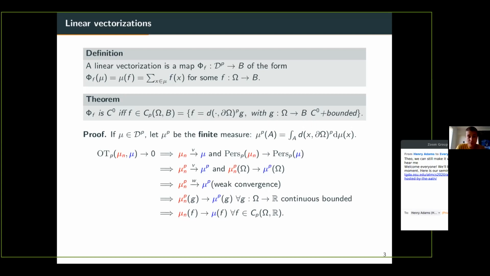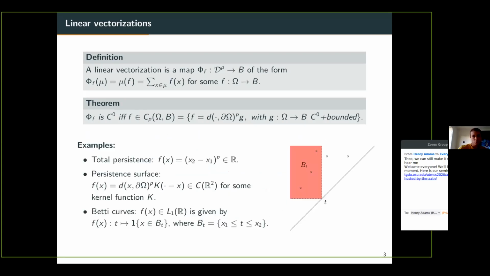So this is a nice theorem. We have a very neat characterization. But of course, if you want this theorem to be interesting, we have to see that linear vectorizations exist and are indeed interesting. So let us see a few examples.